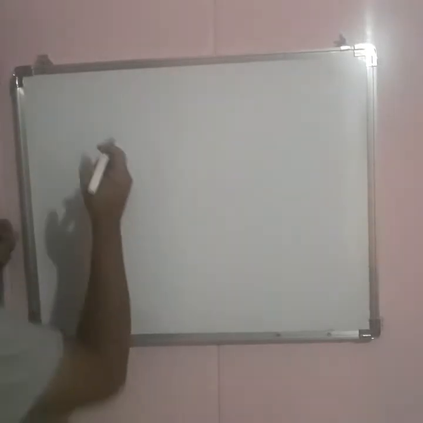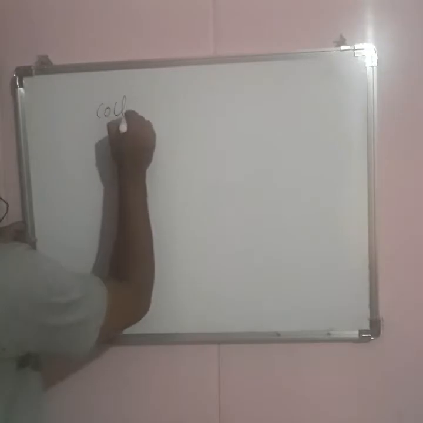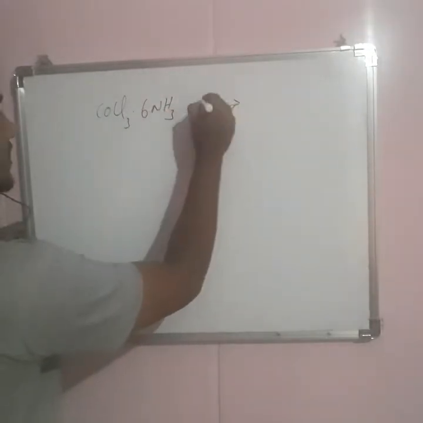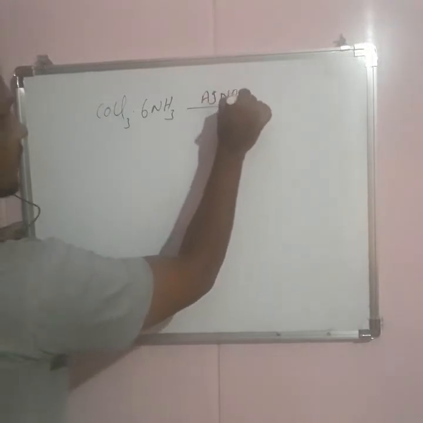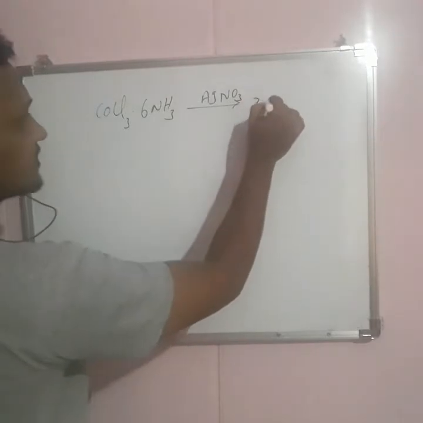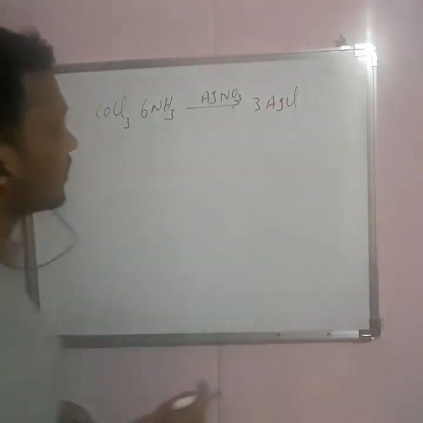Now take a compound like CoCl3·6NH3 reacting with AgNO3. It forms 3 moles of AgCl precipitate. According to this reaction, Werner decided the structure of the compound.